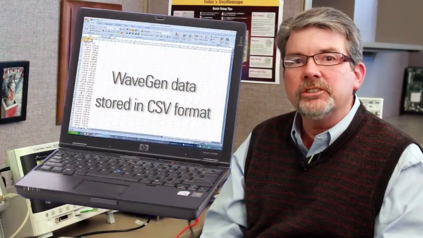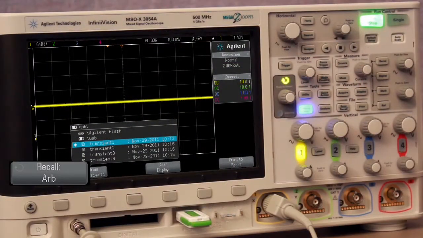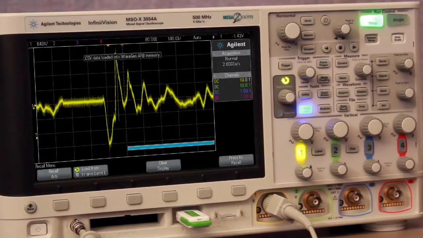In addition to transferring a waveform from the scope's acquisition system directly into the AWG, as I've shown in this video, we can also import a previously stored waveform into AWG memory from a USB memory device.